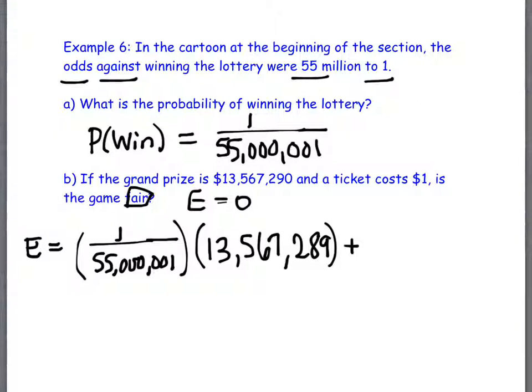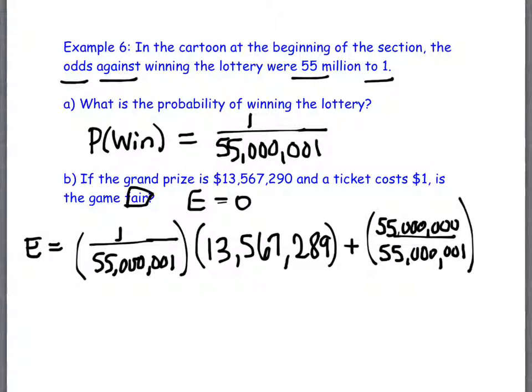Okay then, just in case you were thinking about doing this, what's the probability that you lose? 55 million to 55 million and 1. Yes.